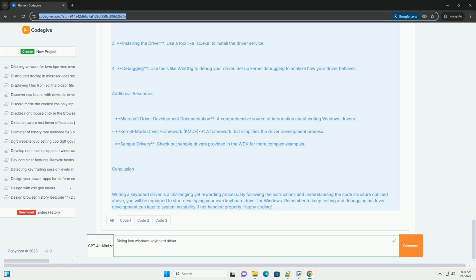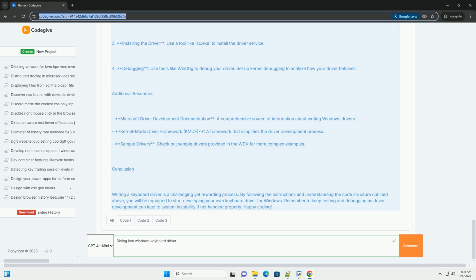3. IRP_MJ_READ, handles read requests from the keyboard. 4. IRP_MJ_DEVICE_CONTROL, handles control requests that allow communication with the driver. Sample code structure. Here's a simple structure to get you started on writing a keyboard driver.